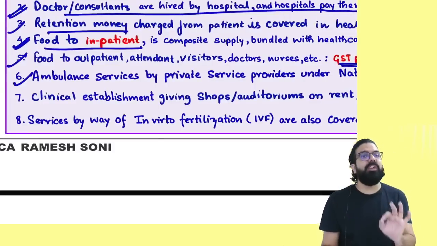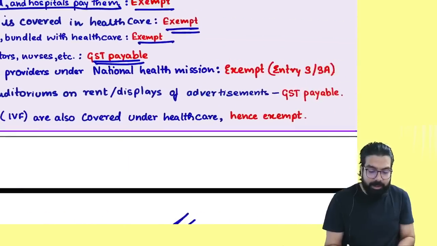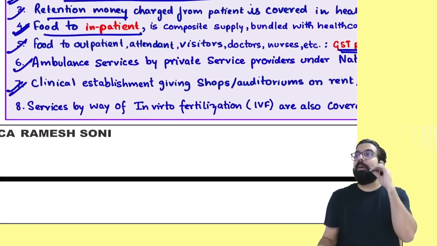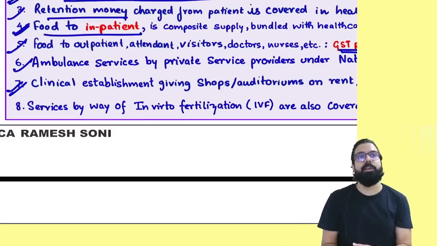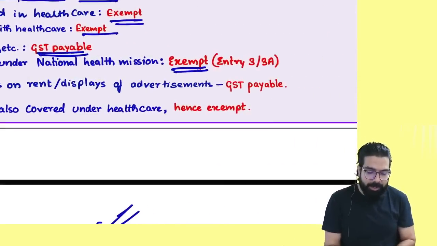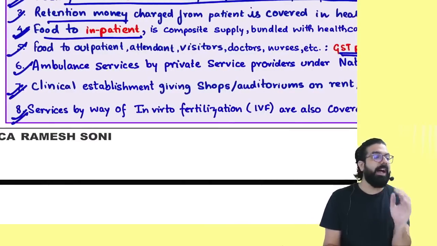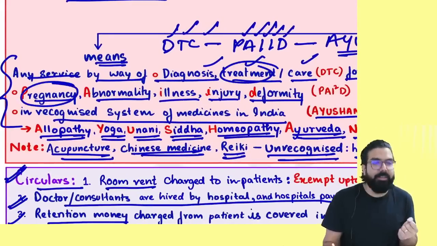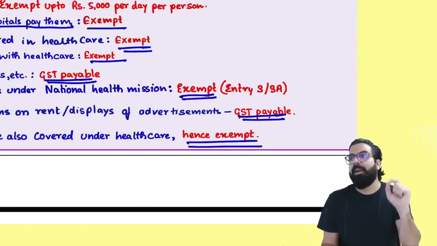Now, ambulance services which are provided under National Health Mission, you dial 108, ambulance will come. That health mission ambulance is also exempted. The next is, if a clinical establishment, hospital, is providing health care, that is exempt. If hospital started giving you shop on rent, auditorium on rent, all that always will be taxable. Now the last one over here, remember one thing, in human beings, the IVF technology which is there, IVF is nothing other than treatment for pregnancy, and hence remember IVF is also covered in healthcare and it shall be exempted.